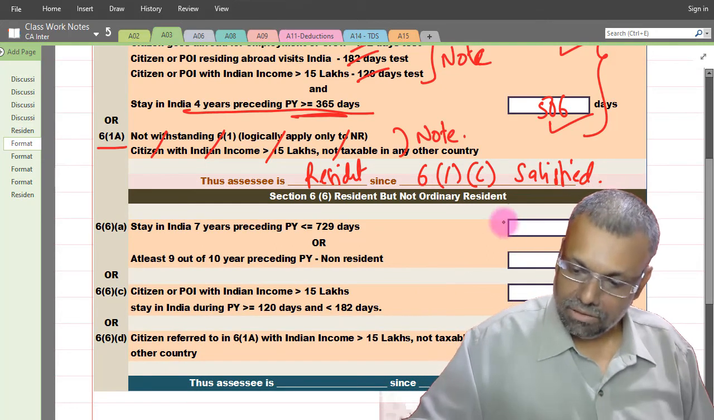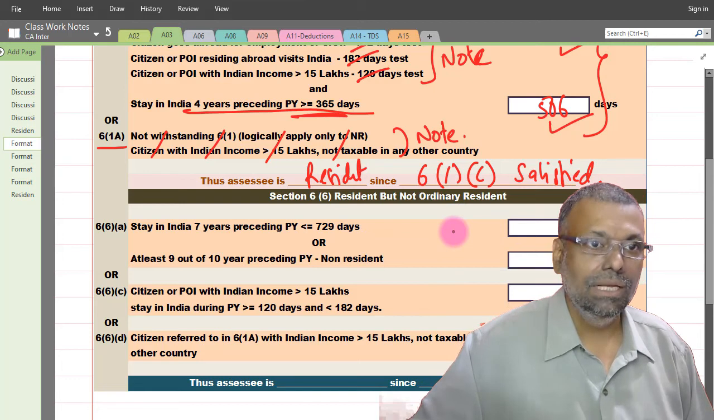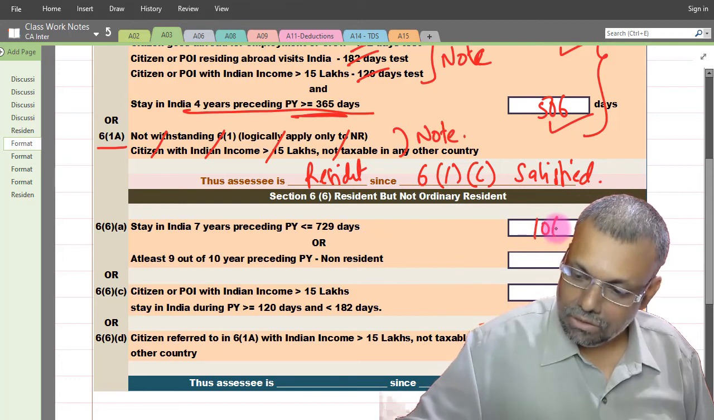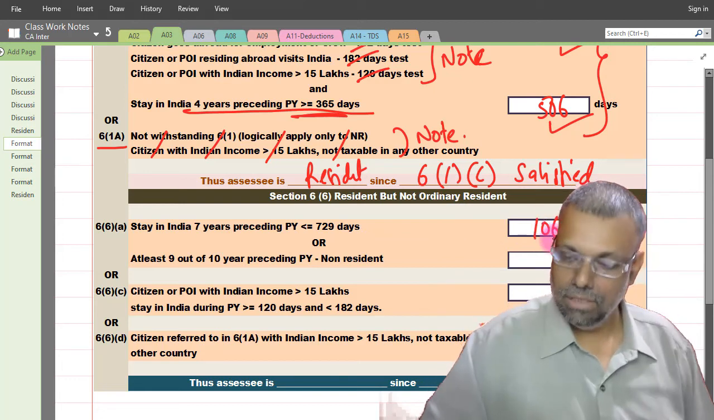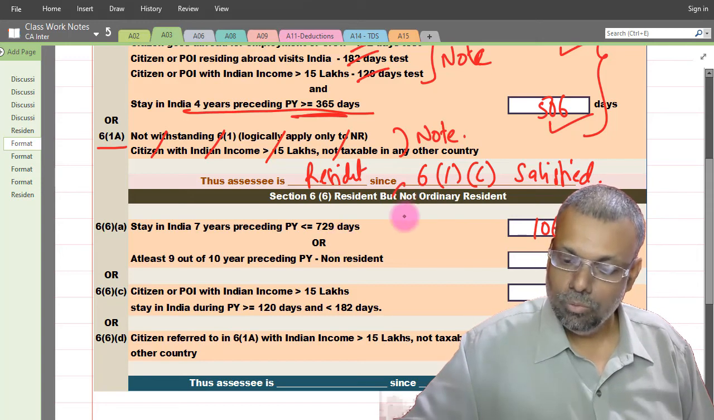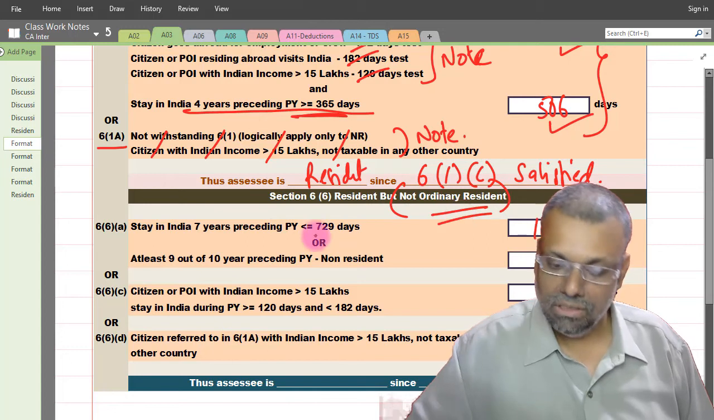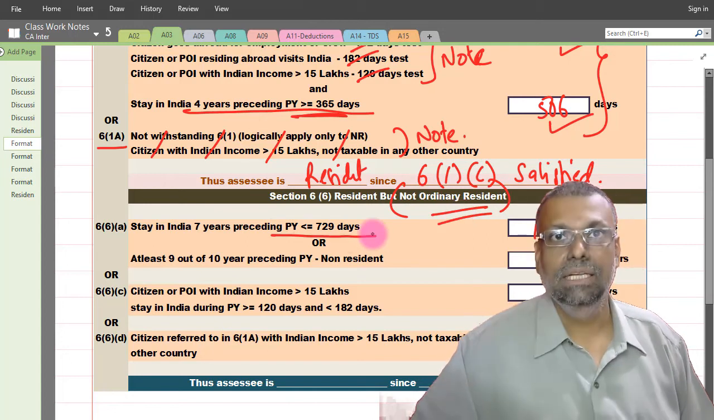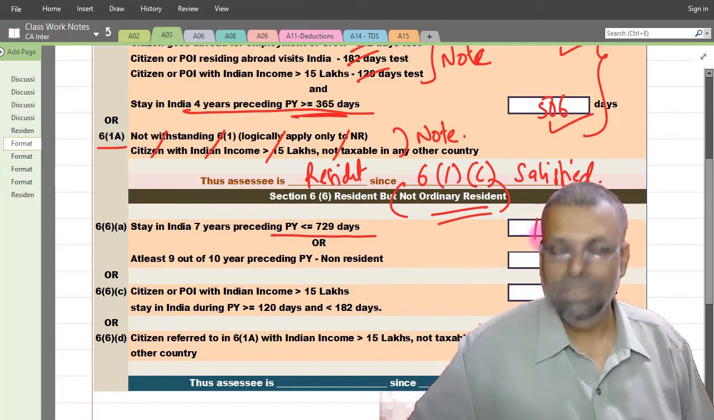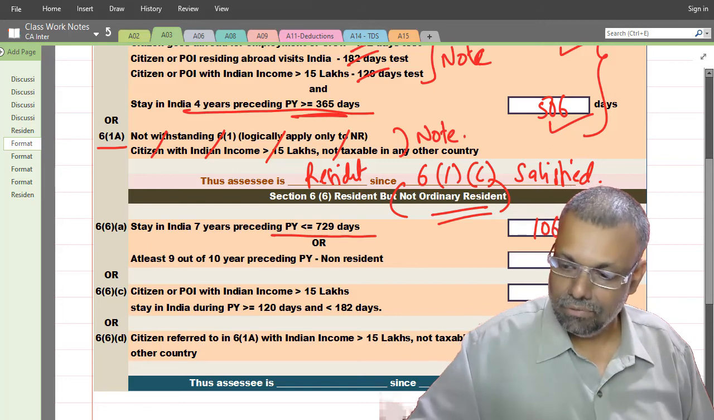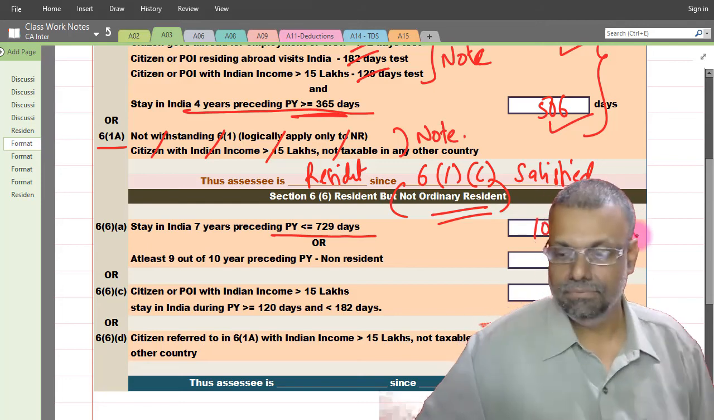Okay. Now, straight away come to the 7-year total. The 7-year total that we have already taken is 1063. In order to become not ordinarily resident, because this condition is for not ordinarily resident, the previous number of days stay should be less than or equal to 729, so it is not lesser, it is more. So this condition is not satisfied.